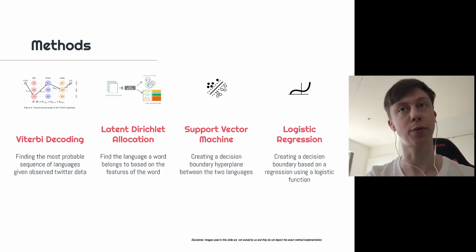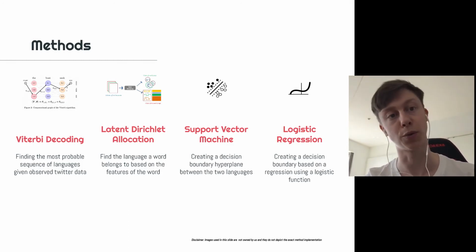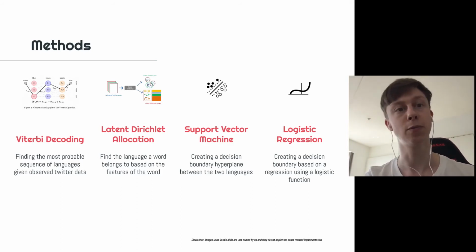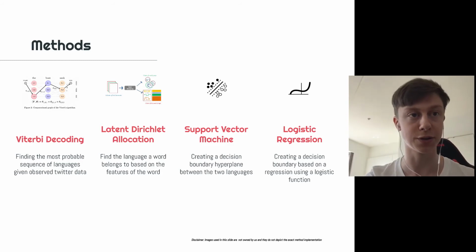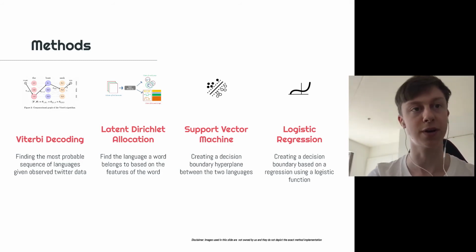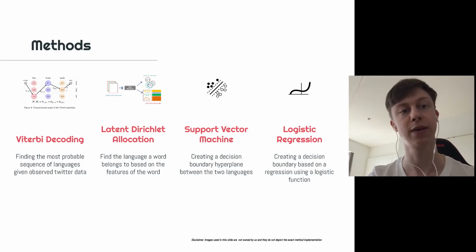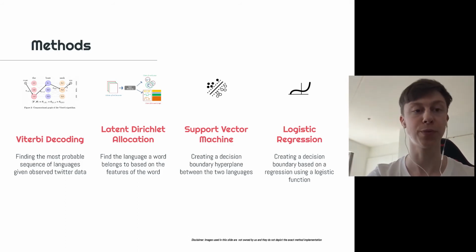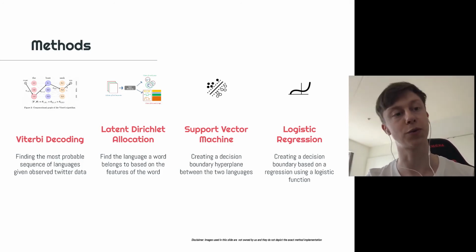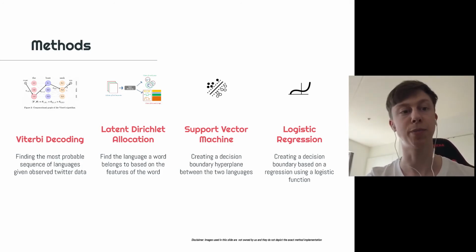And then we have the parameters like initial probability, transition probability, and emission probability. Those were found empirically, and you can see more about those in the paper. Next up, we tried LDA, where we have the topics as the two languages. The documents are the words, and the collection of words in the documents are the character n-grams. And the last two methods were more supervised models. Those were SVM and logistic regression, and those were used for creating a decision boundary between the two languages.